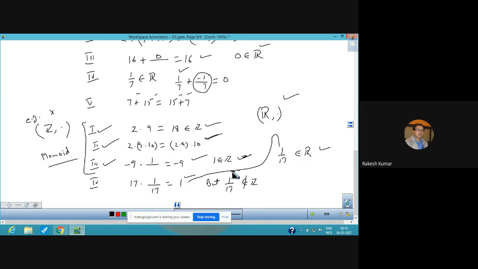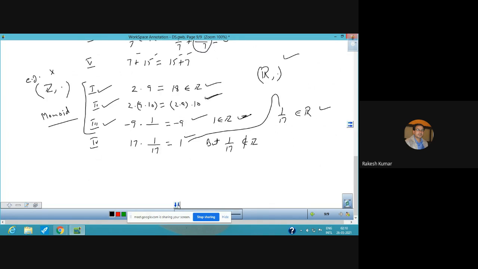So it can happen that one set is a group under some operation and another set is not a group under that operation. One more thing I must tell: if the first 3 properties are satisfied, then it is a monoid. But if only the first 2 properties are satisfied, then it becomes a semi-group. So this is the definition of a semi-group when the first 2 properties of a group are satisfied. You must be aware of this definition also.